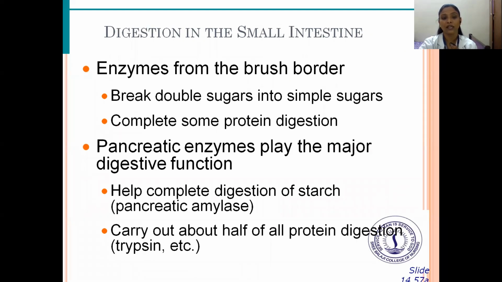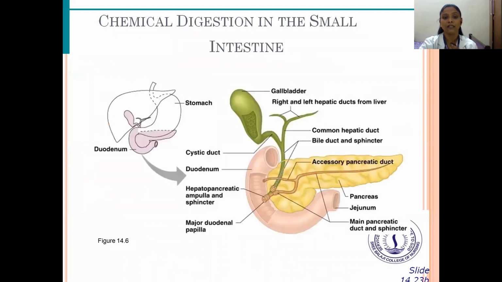Digestion in the small intestine. Enzymes from the brush border break double sugars into simple sugars and complete protein digestion. Pancreatic enzymes play the major digestive function, which helps to complete digestion of starch. Pancreatic enzymes carry out half of the protein digestion, that is trypsin, etc. This is the chemical digestion in the small intestine.